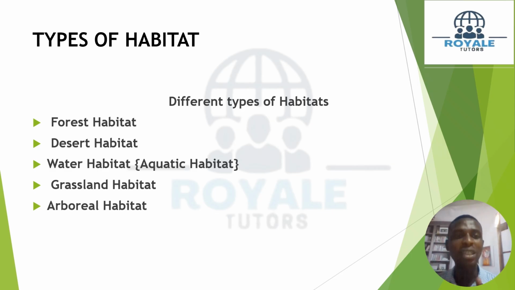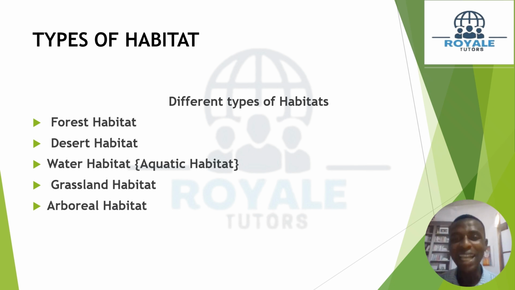We have the water habitat, which is known as the aquatic habitat. All right. Then we have the grassland habitat. The grassland habitat is also known as land habitat. All right. Then we have the arboreal habitat. So can we list them? Different types of habitat. Remember I said the forest, the desert, and the grassland are all known as the terrestrial habitat. Habitation on land. We have the forest habitat, we have the desert habitat, we have the aquatic habitat, which is also known as the water habitat.